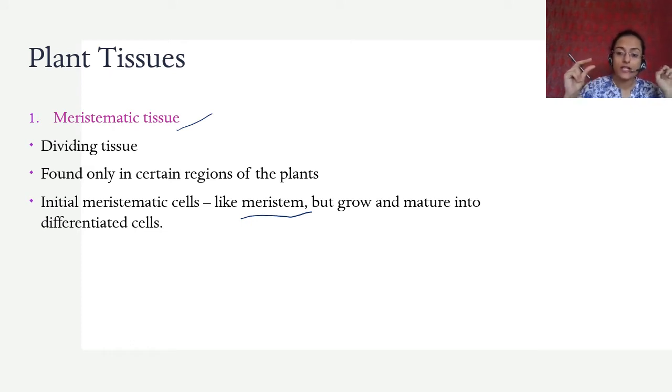If all the cells of the meristem were to get differentiated, there wouldn't be any meristem left. But there is always a stock of meristematic cells, and they produce some cells that get differentiated into different functions. They grow and mature into differentiated cells that have different functions.